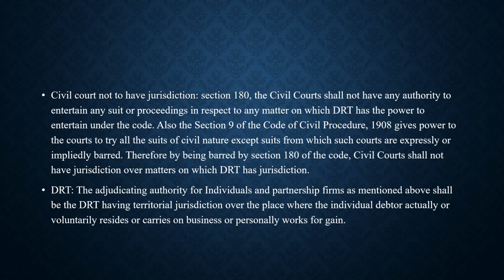Also, section 9 of the CPC, that is Code of Civil Procedure 1908, gives power to the courts to try all the suits of civil nature, except suits of which cognizance is expressly or impliedly barred. Therefore, being barred by section 180 of the code, civil courts shall not have jurisdiction over matters on which DRT has jurisdiction.